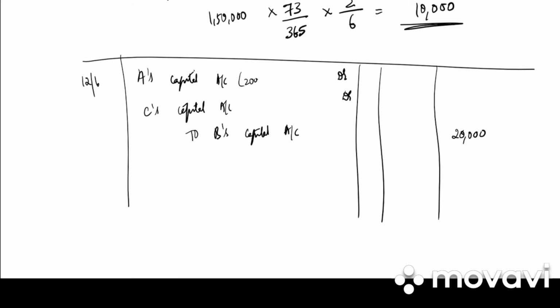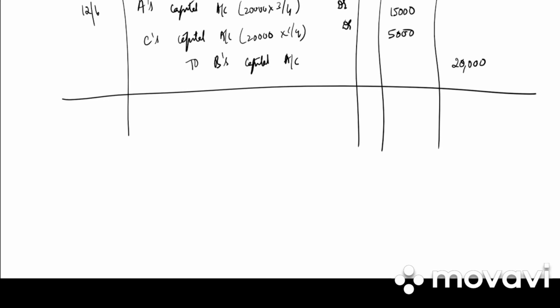What is the gaining ratio? 20,000 into 3 by 4, 15,000. And then it is 20,000 into 1 by 4, that is 5,000. Write down the narration. B's share of goodwill adjusted into the capital accounts of A and C in their gaining ratio, that is 3:1.